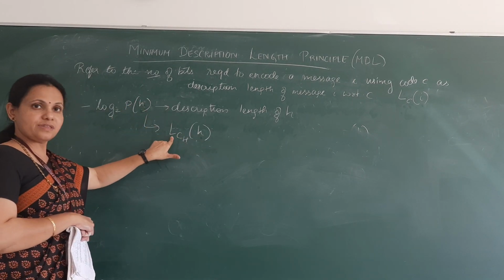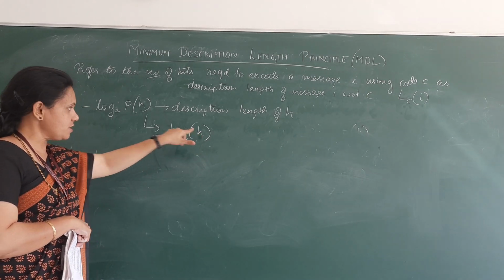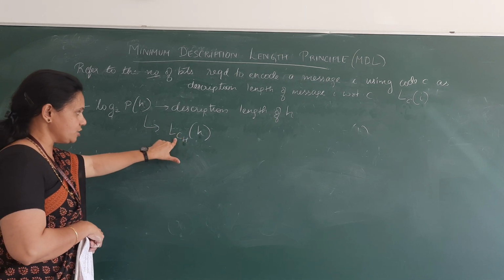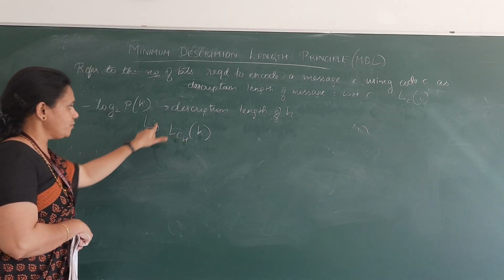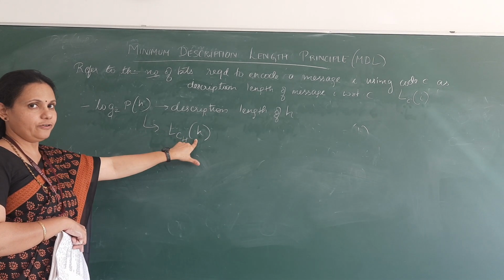So it is the number of bits required to encode the hypothesis H, from the hypothesis space capital H, using the code C. So we represent minus log P of H as LC of H.